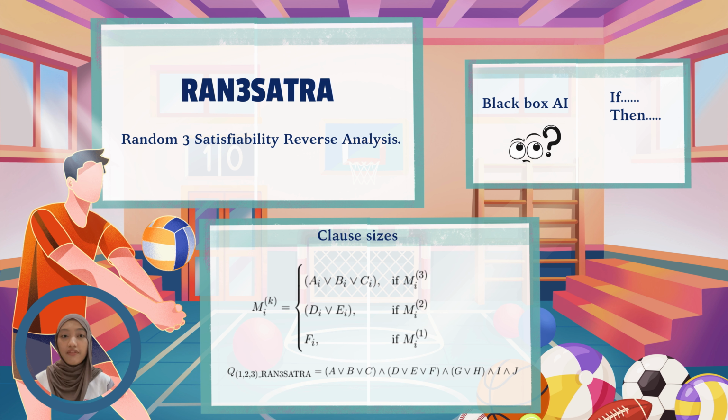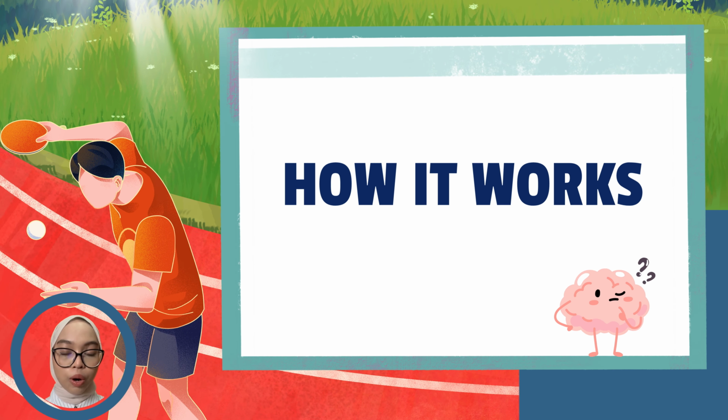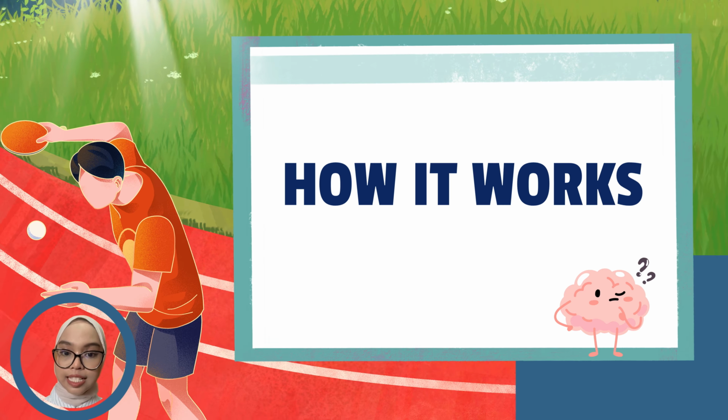and also athletes themselves. And the model uses clause size, which is k equal to 1 for a single condition, k equal to 2 for a pair of conditions, and k equal to 3 for more complex three-condition patterns. This approach allows the model to detect both straightforward and hidden risk factors in the data, making it flexible, accurate, and also transparent. Next, we will show you how our model works to identify athlete injuries.